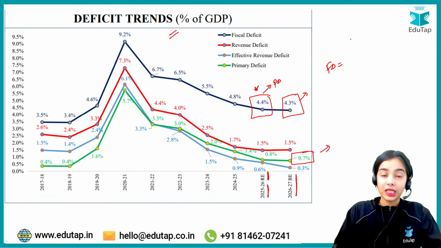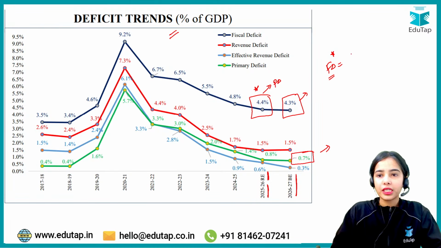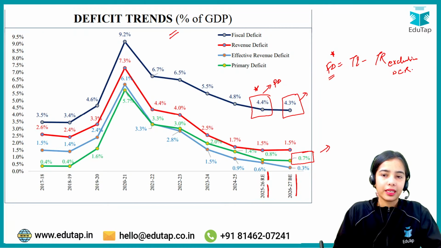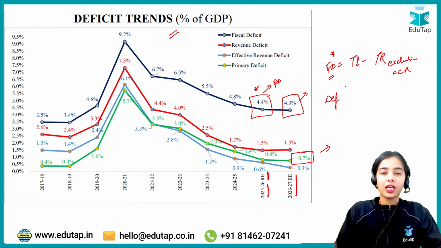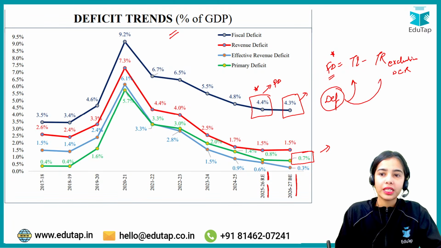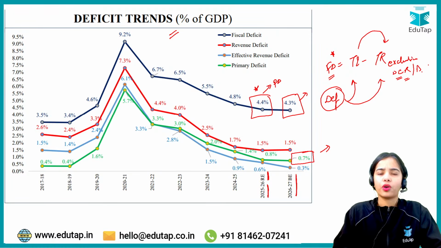Now what is the formula of fiscal deficit? Again, the static portion is also important. This formula of fiscal deficit is even given in the budget document. The fiscal deficit is the total expenditure minus total receipts of the government, excluding the debt capital receipts or the debt creating receipts. Remember that a deficit is when the government is spending more than what the government is receiving. So fiscal deficit is total expenditure minus total receipts, excluding the debt creating capital receipts, that is, excluding the borrowings basically.